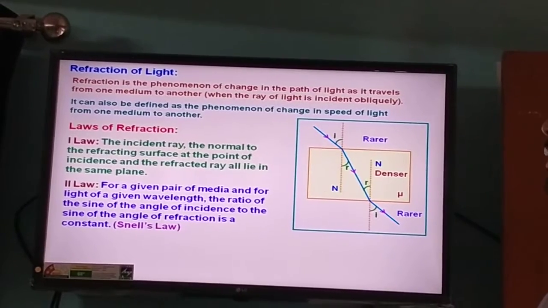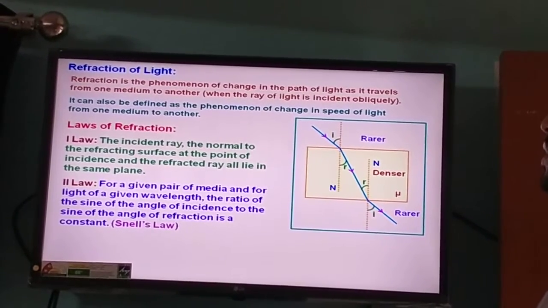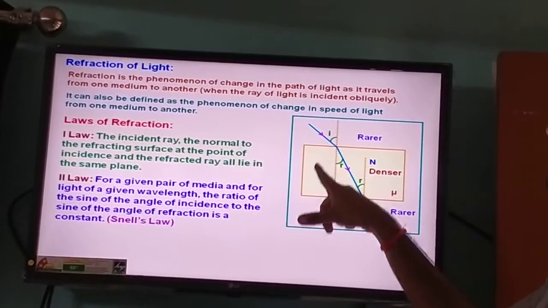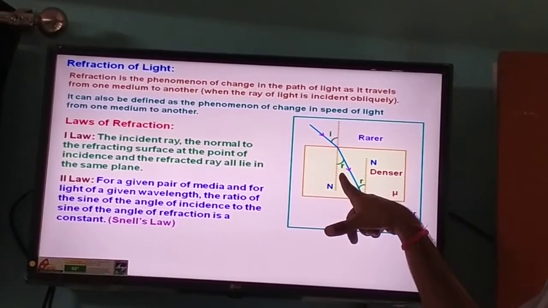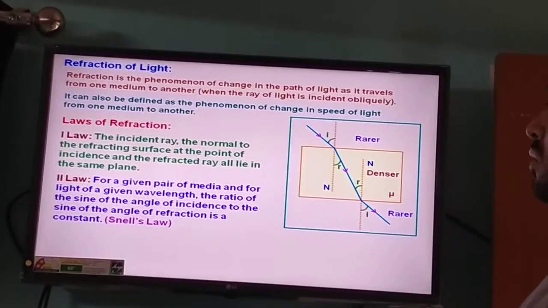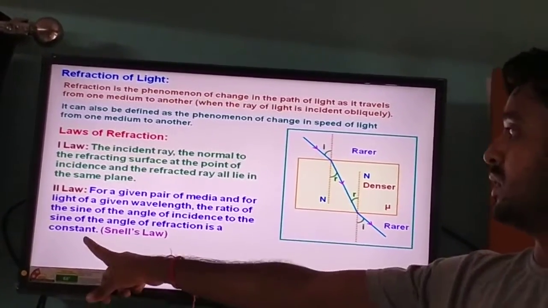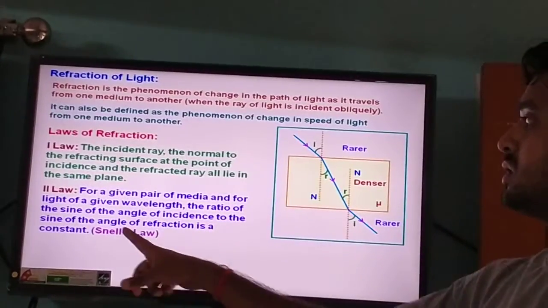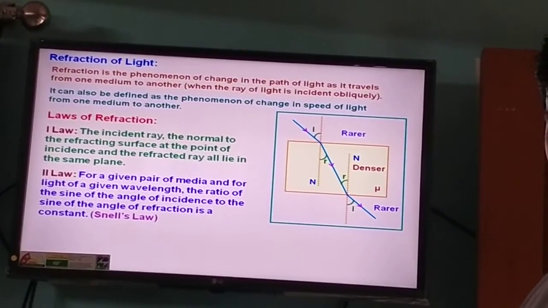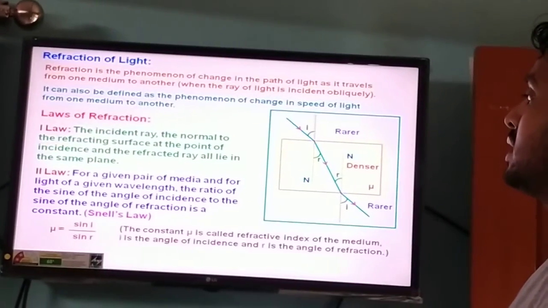According to the second law, the ratio of sine of angle of incidence to the sine of angle of refraction is always constant. This second law is also known as Snell's law.